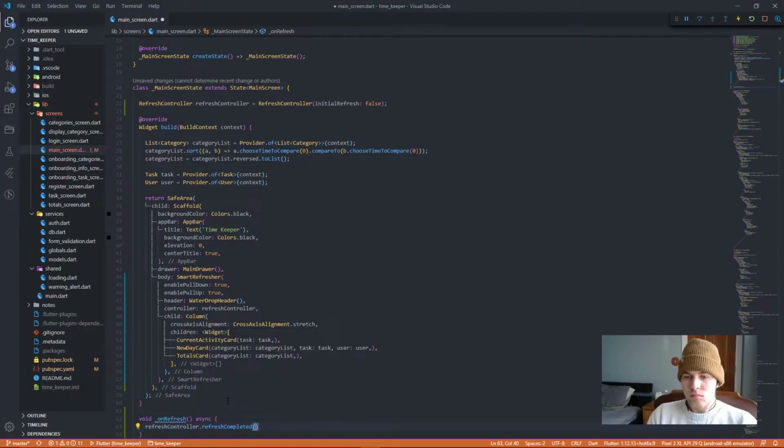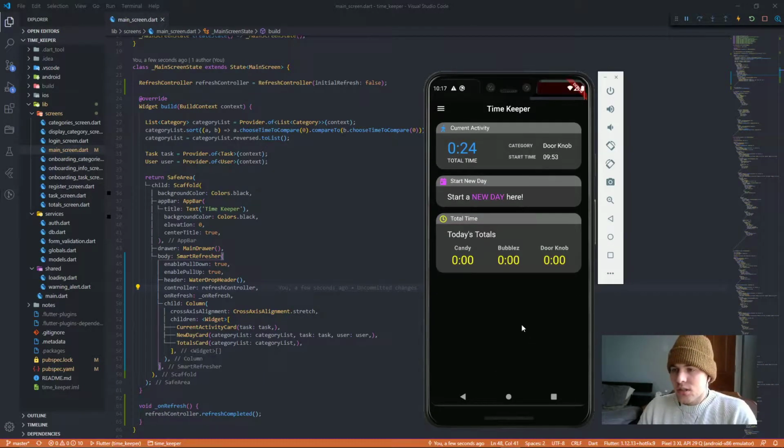I guess there's a bunch of different types of animations that you can do with the scroll down. Like I saw one where someone scrolled down and they showed a picture as the screen was refreshing. I don't really want that. I just want something basic. So I just looked up the basic refresh header. And then we have to create a function called onRefresh, which uses our controller to refresh the screen, I think. But it didn't work. But it did make the animation happen. It looks like we're refreshing the screen, but nothing's actually getting changed.